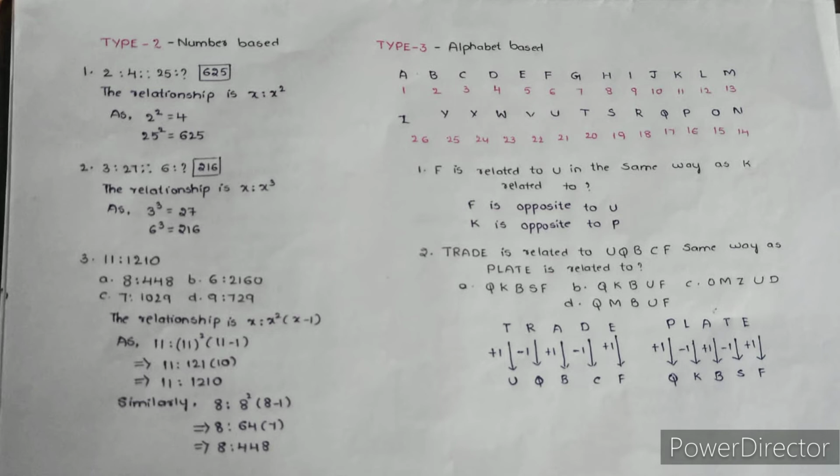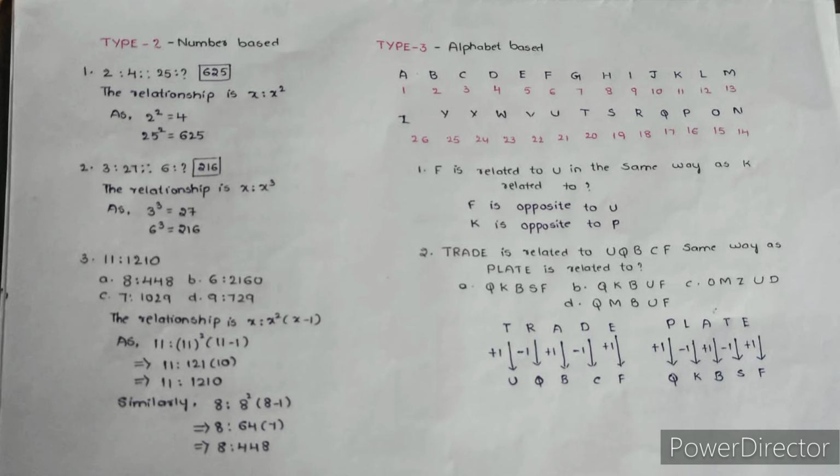So the second question is TRADE is related to UQBCF. In the same way, PLATE is related to what? So here you have to write each and every letter with a gap, so that it will be very helpful for you to solve the question. So here for T they have given U, for R they have given Q, for A they have given B, for D they have given C, for E they have given F. So let's find out what is the relation between these five letters.